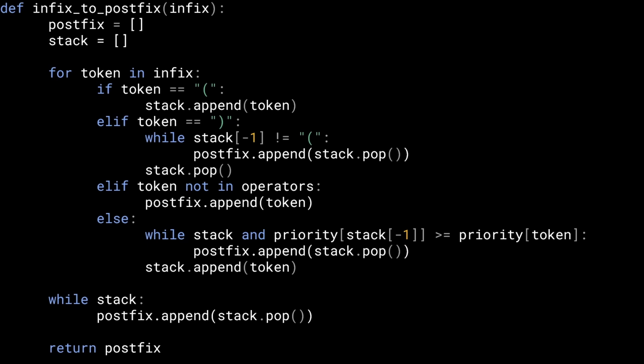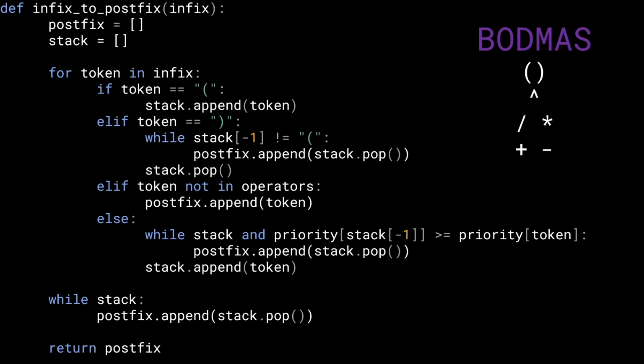Now let me ask you this one question, and this is a special trick case that we need to take care of. Remember the BODMAS rule, right? And what I promised at the start was that we will be able to somehow implicitly encode the information of the infix notation in the postfix notation. We were able to do that by handling the cases of brackets separately, and division, multiplication, addition, subtraction. But now, let's formally define the priority. What is that going to look like? Because we use this priority in the while loop, right?